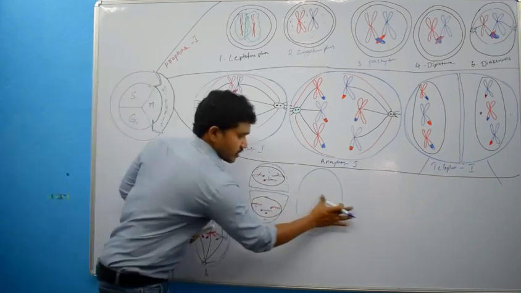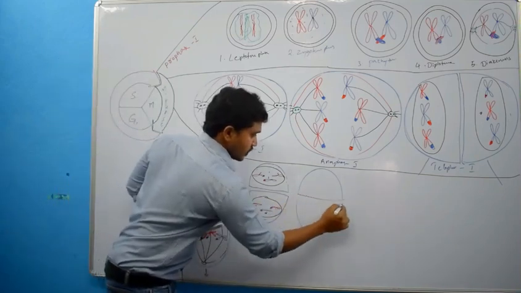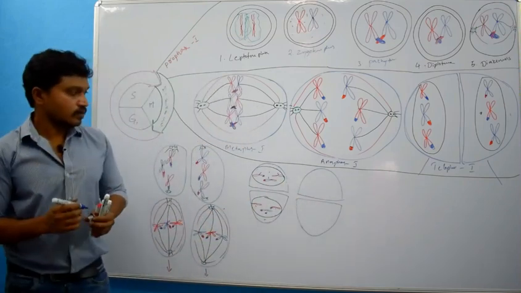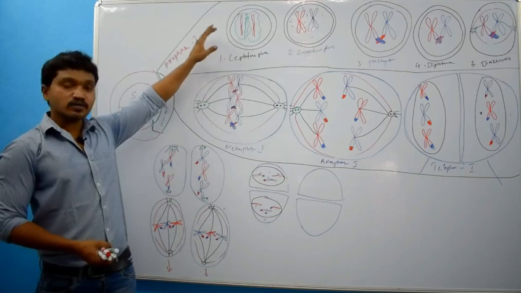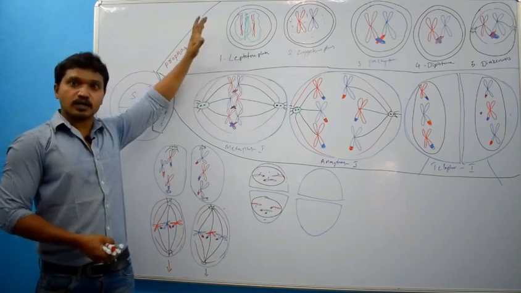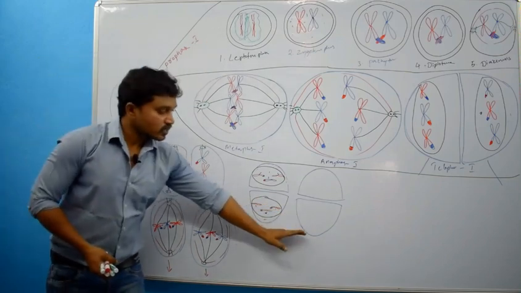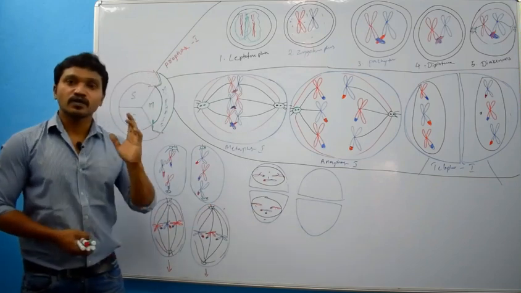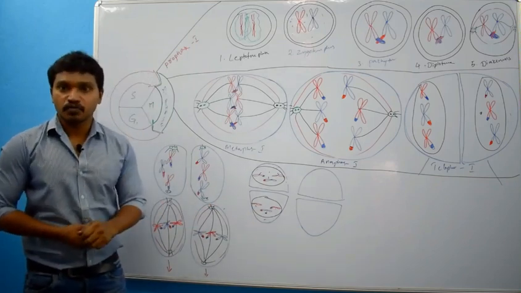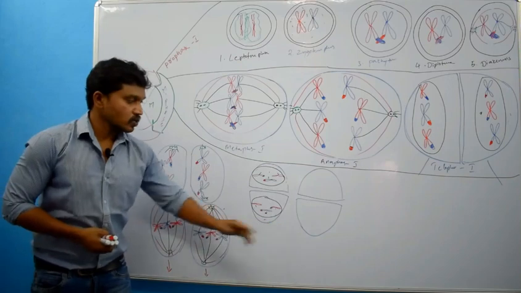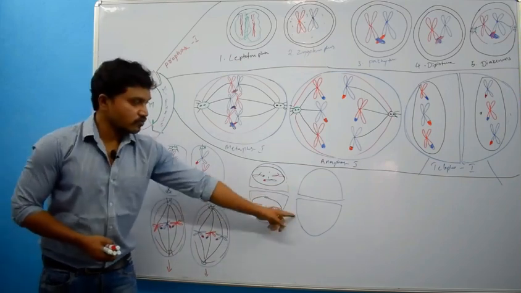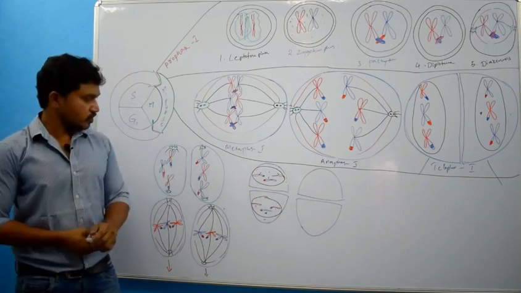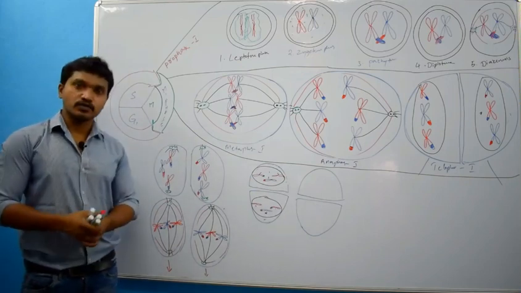Of course, same here also. So it will be dividing. Clear? So from one grandfather cell or grandmother cell, 4 granddaughter cells are formed with haploid number of chromosomes. That means 23 chromosomes. Right? So 1, 2, 3, 4. So this is about meiosis. If you have any doubts, you can ask me in the next class.